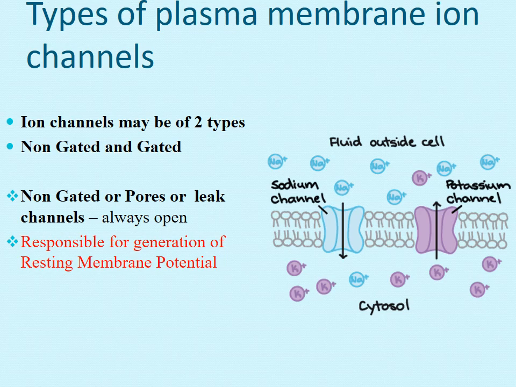This is the function of leak channels: the ions continuously leak down the concentration gradient through these non-gated channels, and these channels are actually responsible for the generation of resting membrane potential. How, we will see afterwards. But at present, just remember that these leak channels are responsible for the generation of resting membrane potential, and it is the diffusion process going through these ion channels.